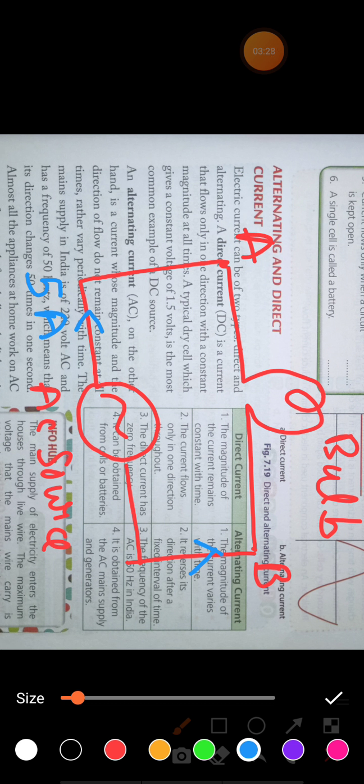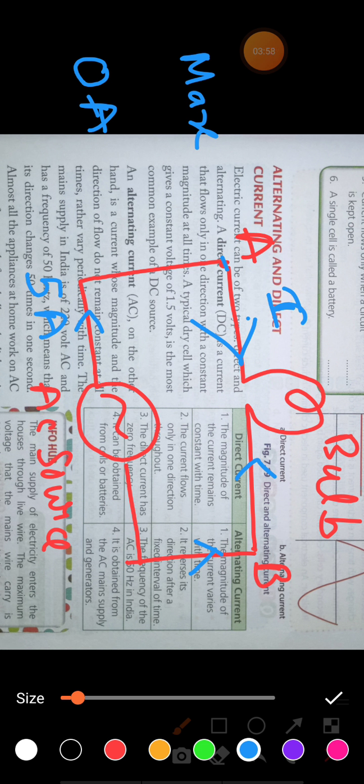So that means in AC current the value of current varies from maximum value to 0 ampere, and then from 0 ampere to maximum value. So in AC the value of current always changes with respect to time, and the direction of current also changes with respect to time. For example, if current is initially flowing from A to B, then after a few seconds you will see the current is flowing from B to A. So the direction of current also changes with respect to time. This is called AC current.